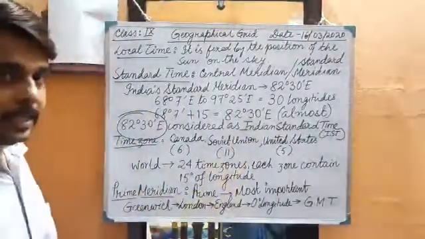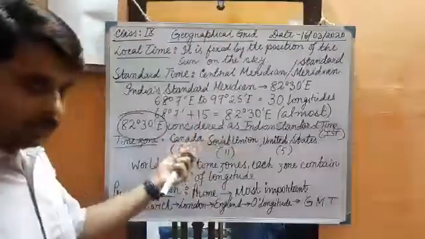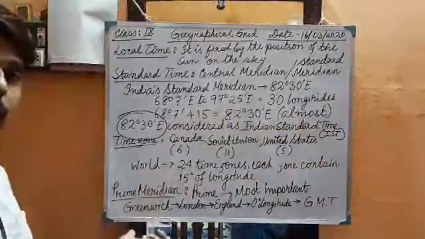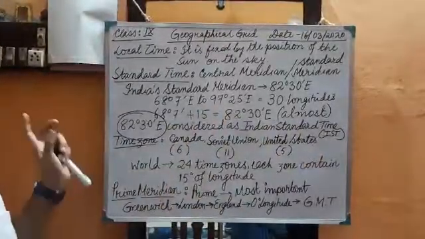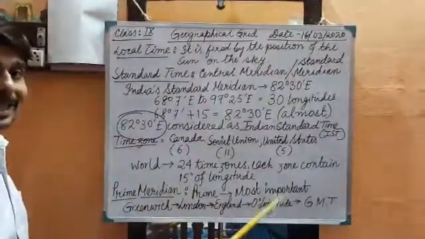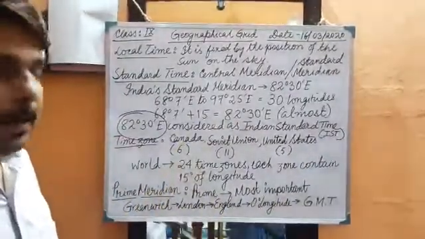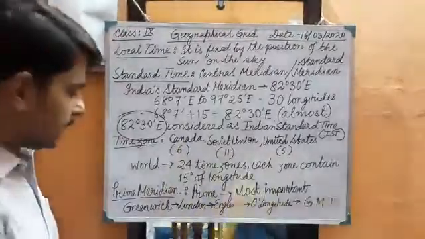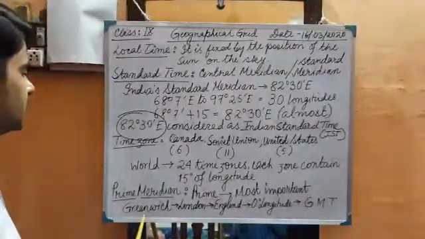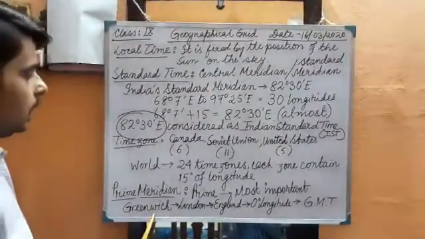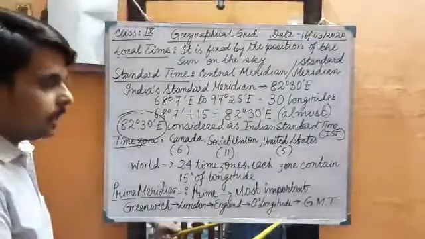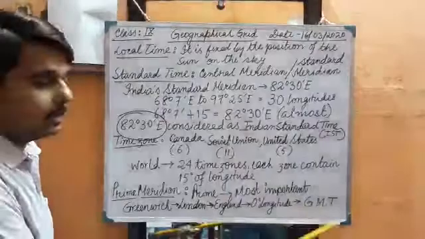As we consider India or different countries like Canada, the Soviet Union, and the United States, each has a standard meridian. The world also has a prime meridian. Prime means the most important, like a prime minister. It is located in Greenwich, in London, in England, that is 0 degree longitude, which is Greenwich Mean Time.